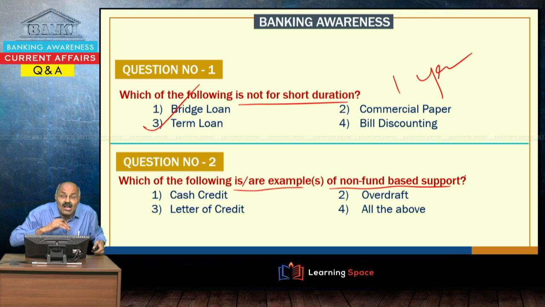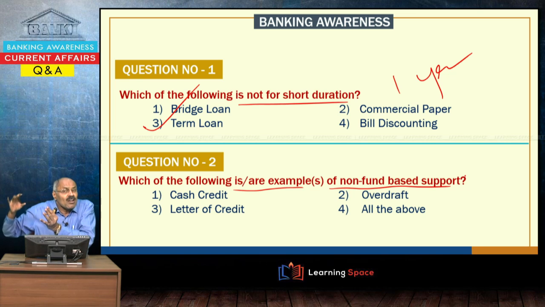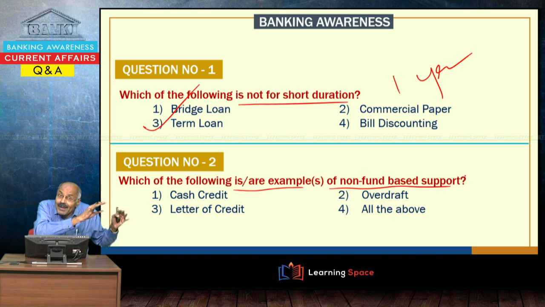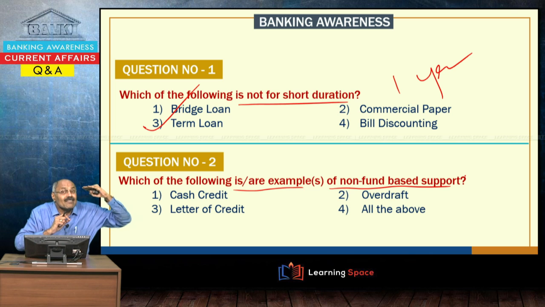Examples of non-fund based support, that is giving guarantees, are performance guarantee, bank guarantee, letter of credit. Fund based are basically giving a loan. Cash credit, overdraft, term loans are all examples of fund based support. In fund based support, the limit is given and you can borrow money, that is a different story.